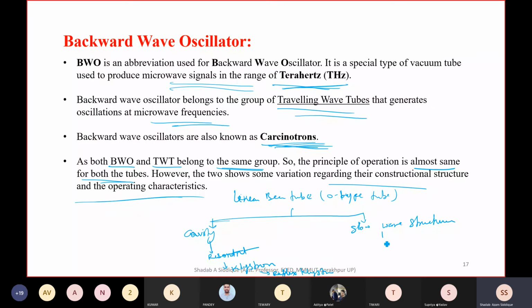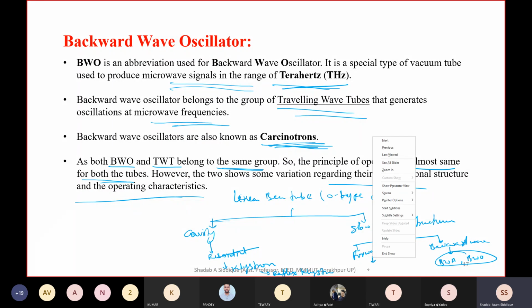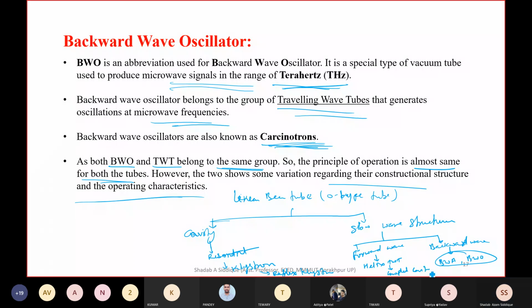Now if you see the slow wave structure, it is of two types: the forward wave and the backward wave. In the backward wave, we have the backward wave amplifier as well as the backward wave oscillator. In the forward wave, we have the helix TWT and the coupled cavity TWT, and we can discuss the coupled cavity TWT.